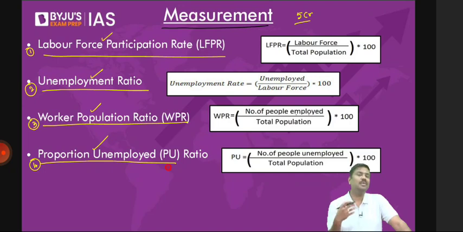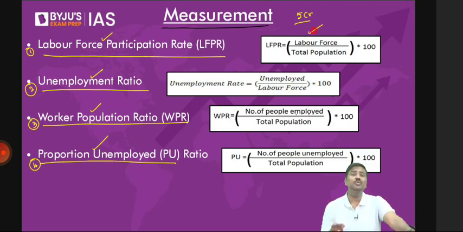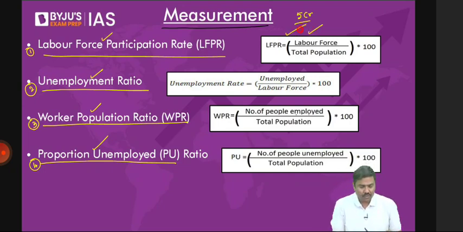Let's start with the labor force participation rate. Look at the formula. What does it actually mean? It simply means what percentage of the total population is willing to work and is there in the market. That percentage out of the total population is called the labor force participation rate. Now, LF is nothing but labor force. Labor force consists of the population which is employed plus the population which is unemployed. Any issue here?